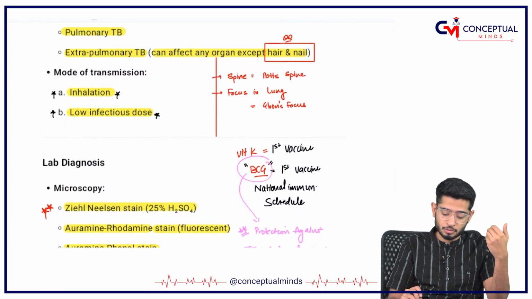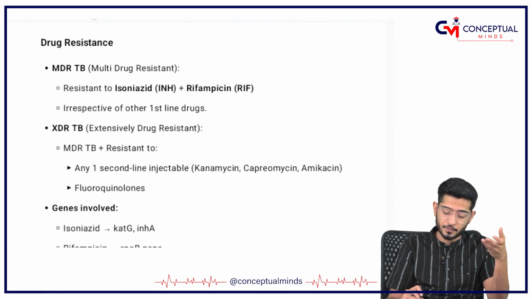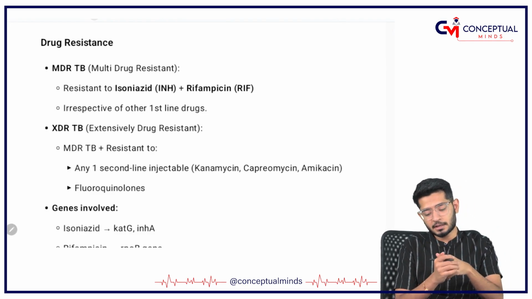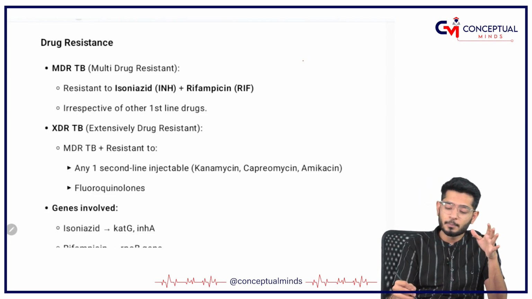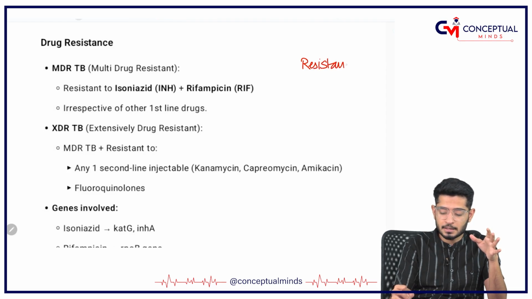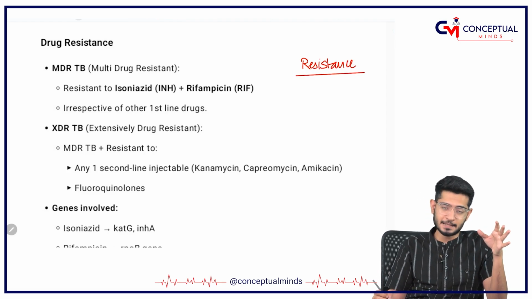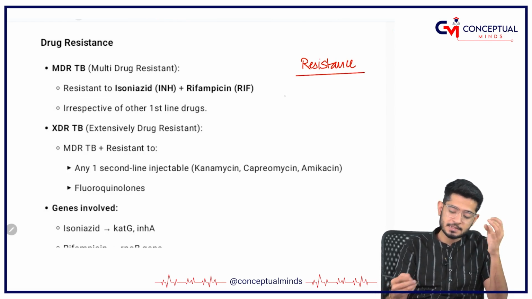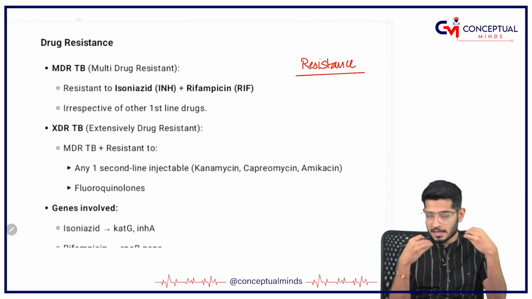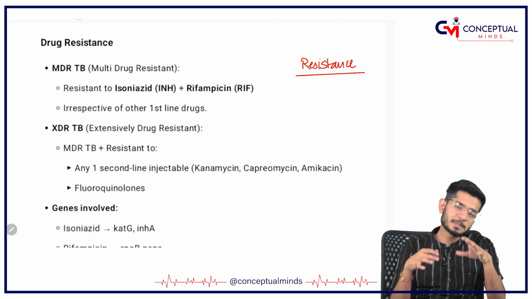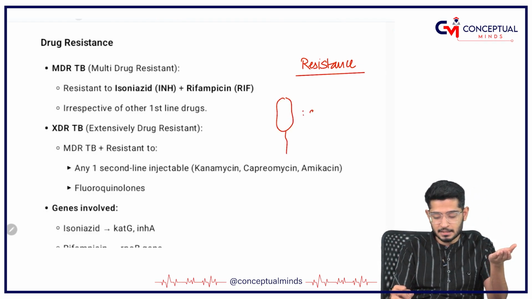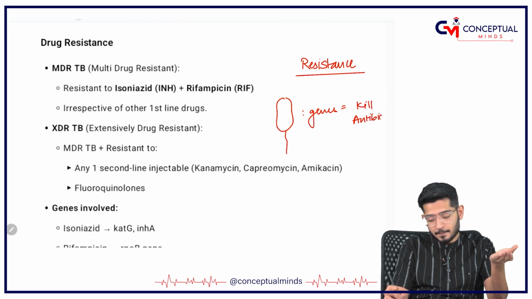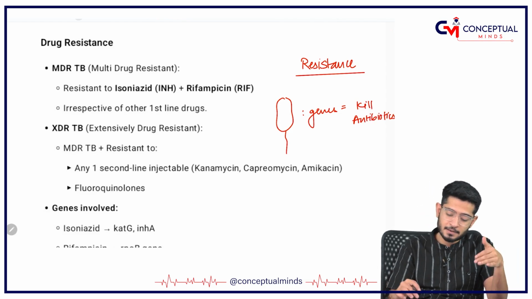Mind you, I have also told you the stains as well. Yes, all these things are done. Coming on to the drugs. Drugs given for TB are part of the discussion for the pharmacology faculty, but for me it is important to tell you why resistance develops in bacteria. A lot of the time these drugs are being given and the bacteria have developed resistance against them because of several genes. The bacteria have started developing genes which kill the antibiotics, so antibiotics are being killed by the bacteria themselves.